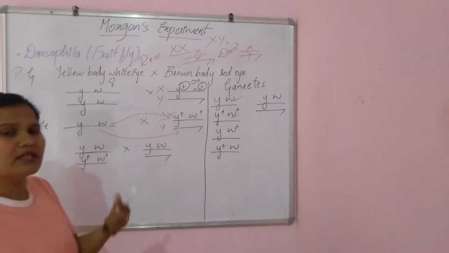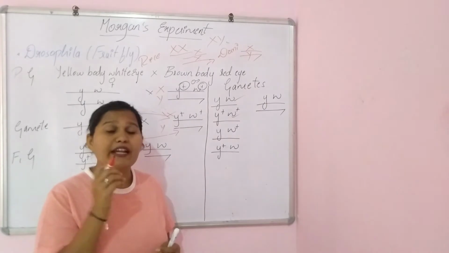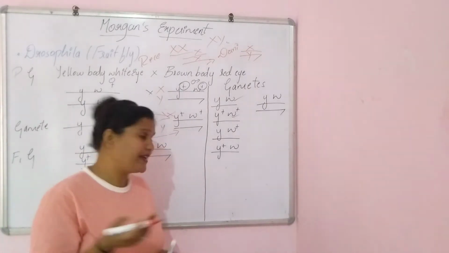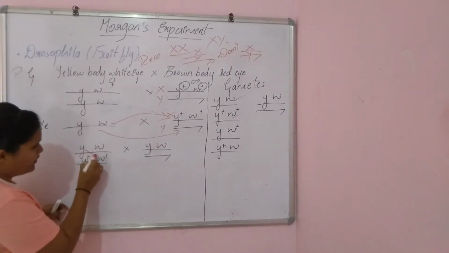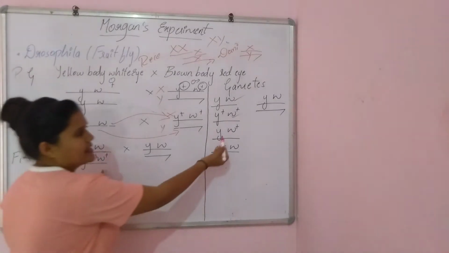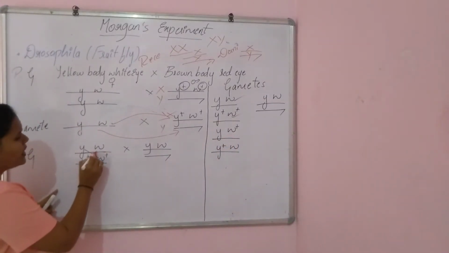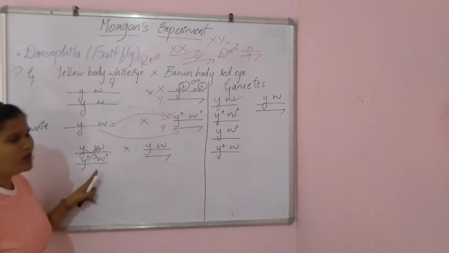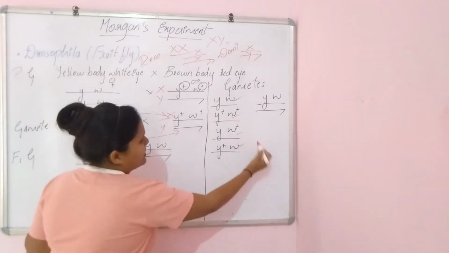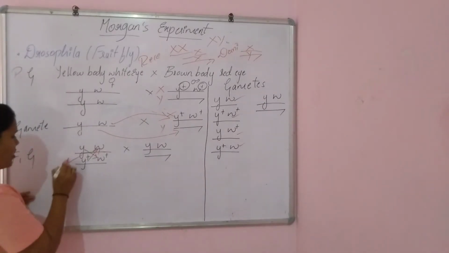So that is the y plus w plus written here. And the third one is where we know the crossing over will take place, right? Because they are independently assorted and also they are present on different chromosomes here, right? So this y will get fused with this w plus, and that's why the gamete will be y w plus. And again this y will combine with this w, or the dominant y will combine with the recessive y. So that's why the gametes are formed y plus w on the X chromosome. So this is called crossing over.